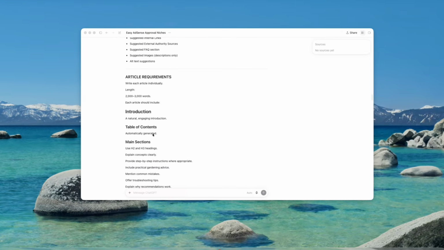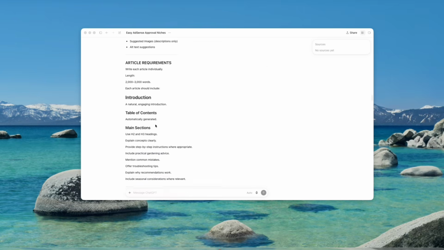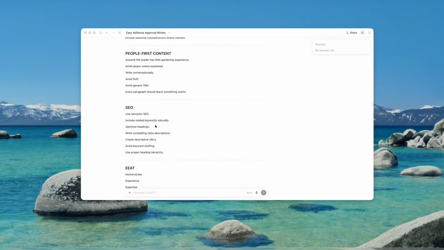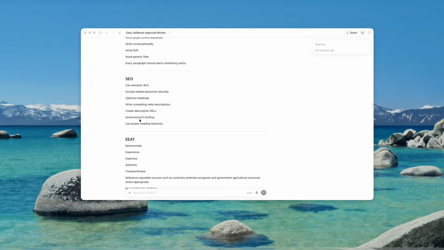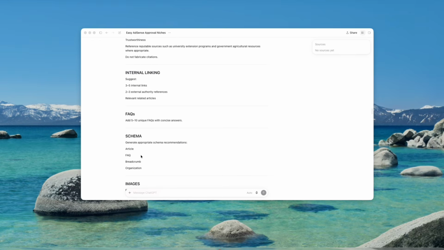Okay, so your introduction, a natural engaging introduction, and so on. So these are the basics. Then the SEO, use semantic SEO, and so on. So we're going to go into all of this in detail in this video. So internal linking, very, very important. Okay, very, very important. But when you're putting out your first 5 or 10 articles, it shouldn't be talking about